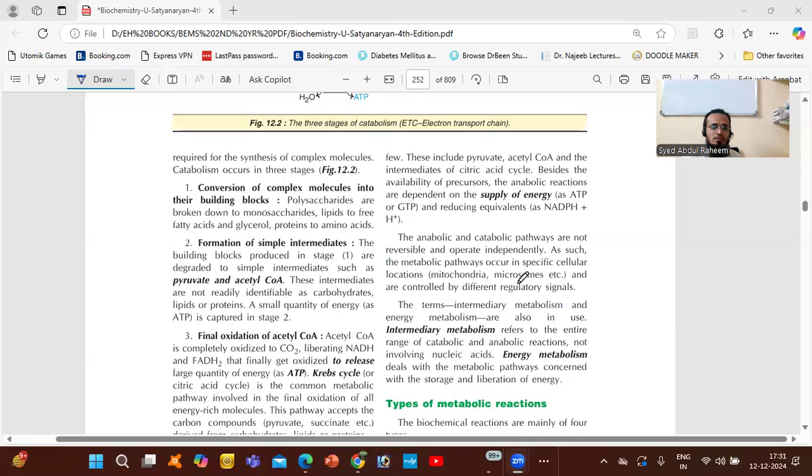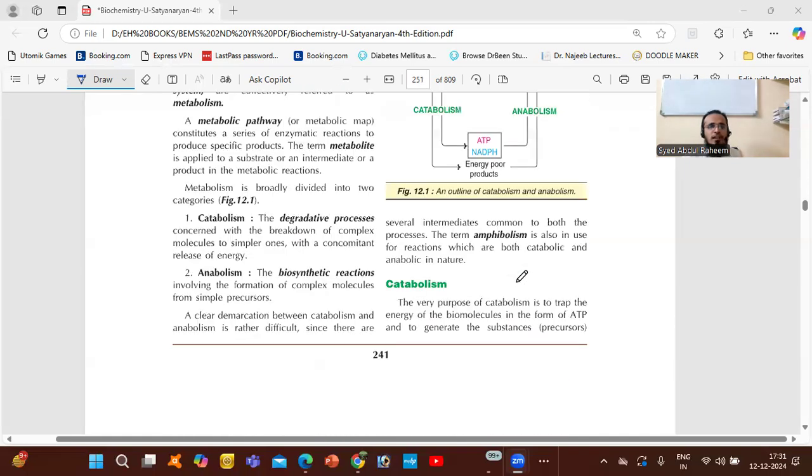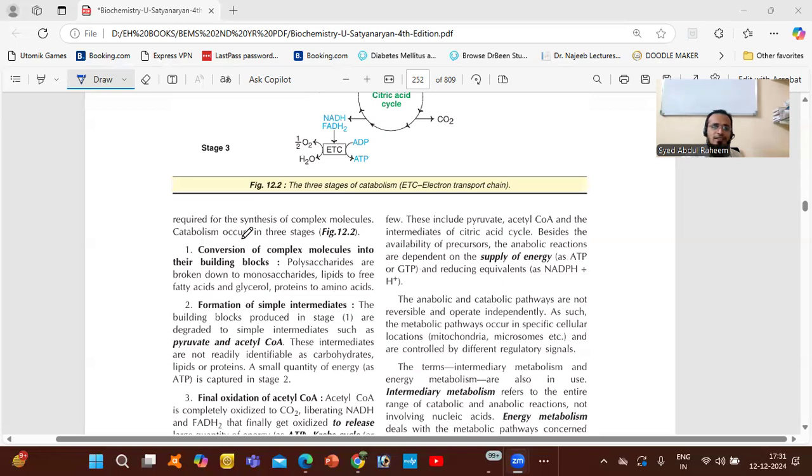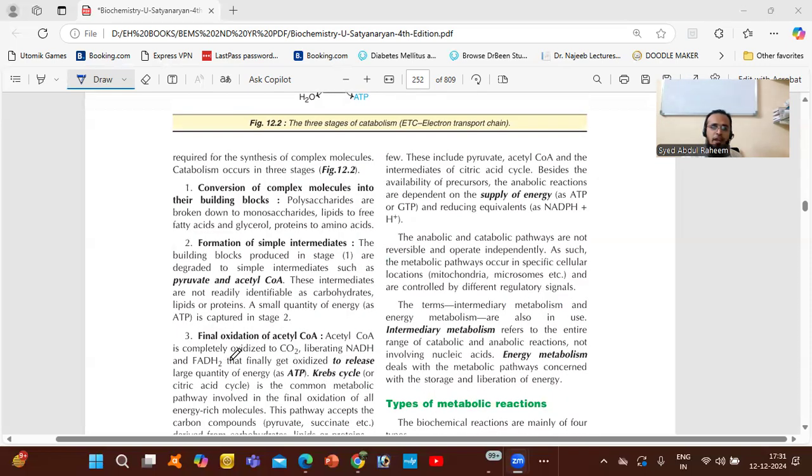So we'll discuss catabolism. What is catabolism? The very purpose of catabolism is to trap the energy of the biomolecules in the form of ATP and to generate the substances required for the synthesis of complex molecules. Catabolism occurs in three stages: conversion of complex molecules into the building blocks, formation of simple intermediates, and final oxidation of acetyl CoA.